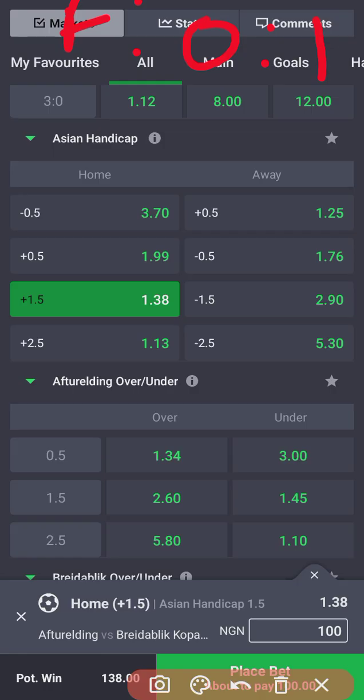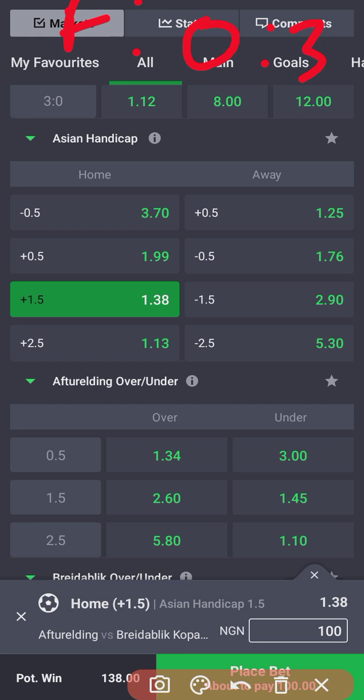Okay, now how will this bet lose? This bet will lose if the home team loses this match by exactly 3 goals. Yes, by exactly 3 goals. They will lose this bet. All right, that is when this particular bet will be a loss, when you choose plus 1.5 in your ticket.